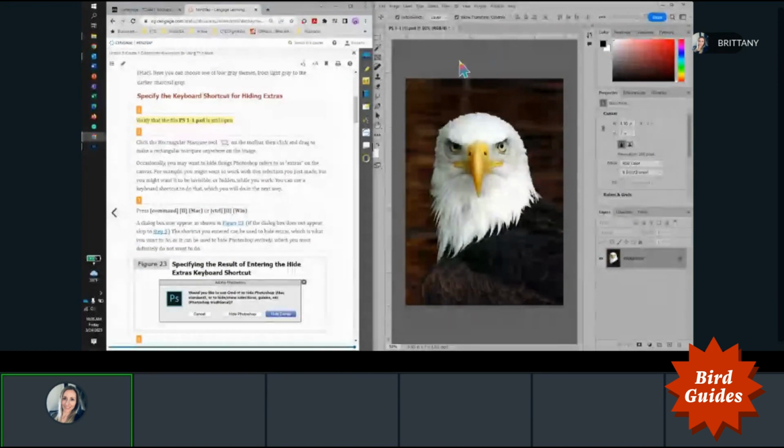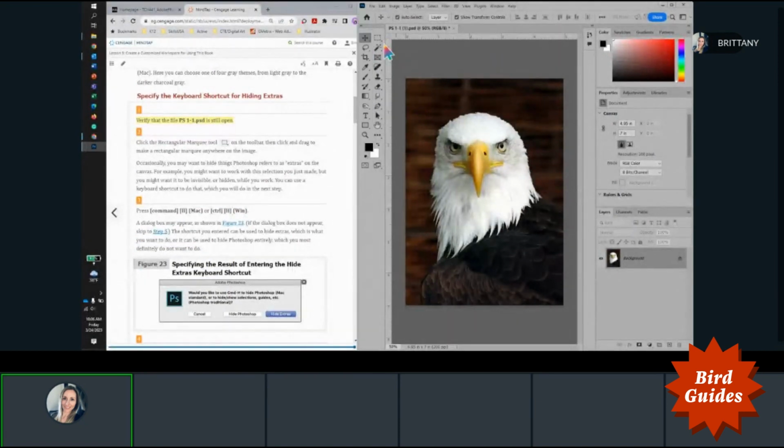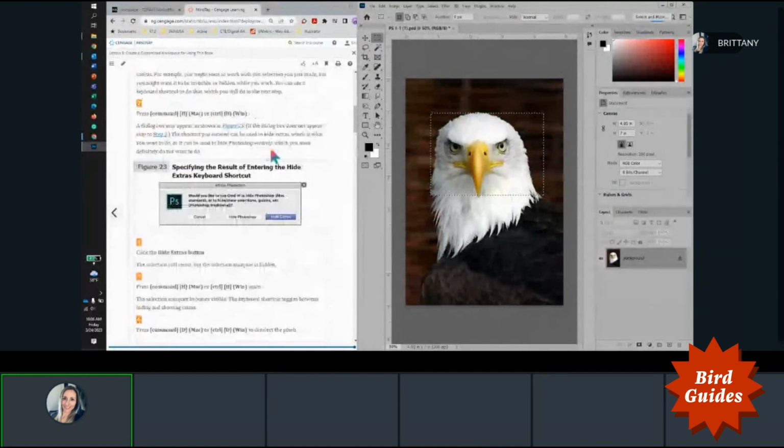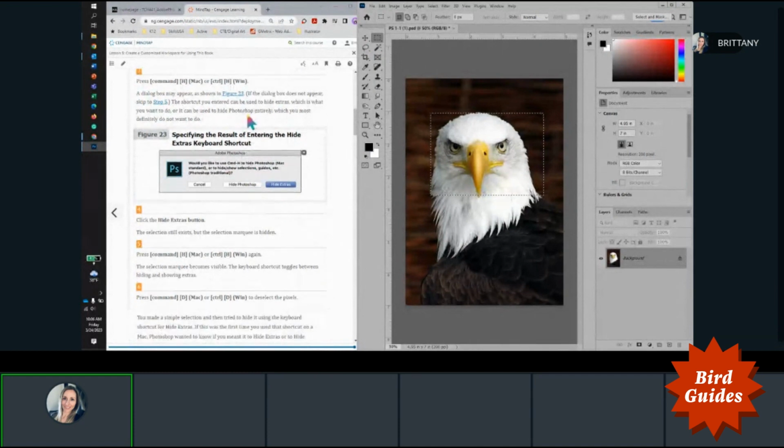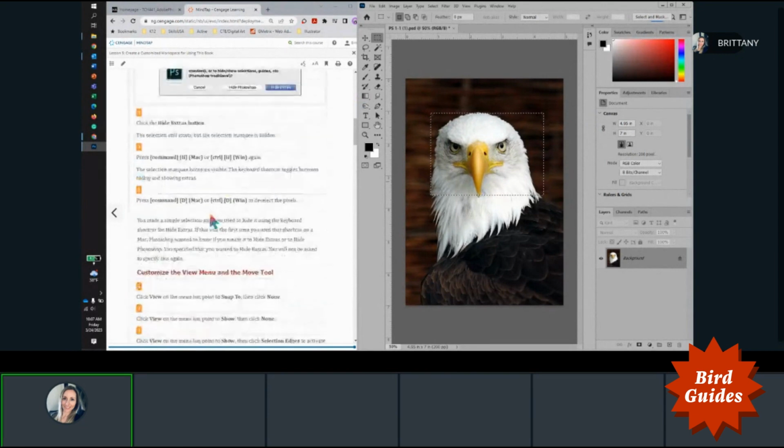So the first thing they're going to have us do is use our marquee selection tool, which is this one, and just draw a selection box. And then if you are a Mac user, you will have to set up this hide function. If you're a Windows user, just do Control H, and you can see the selection goes away. Click Control H and it's back. And then if you want to deselect, you can do Control D, and your selection tool is now free again.